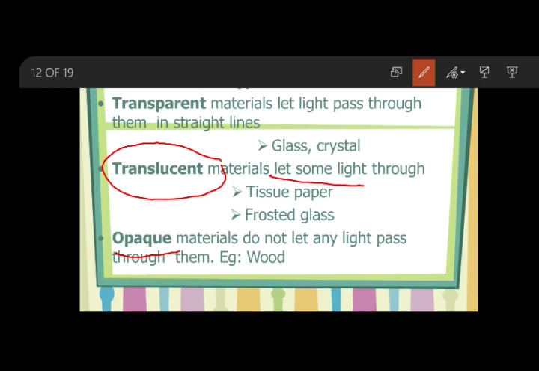Transparent means it allows the entire amount of light to pass through. The extreme opposite is your opaque, which does not allow any amount of light to pass through. And the intermediate category is your translucent materials, which partially allow some amount of light to pass through them.